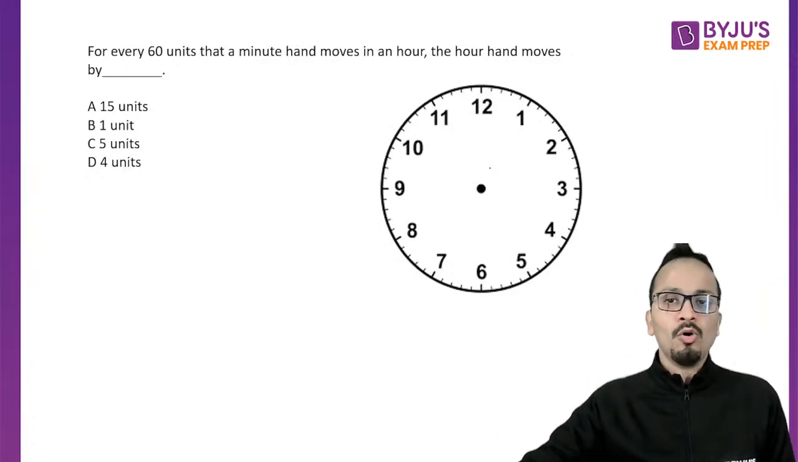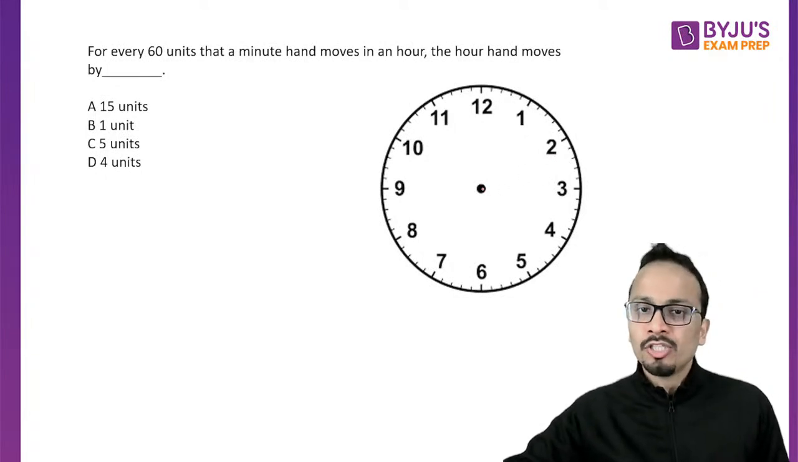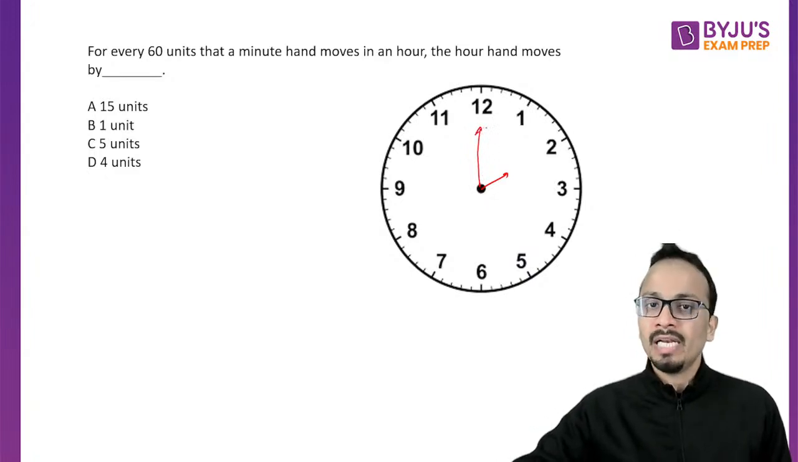If you look at this particular question, for every 60 units that a minute hand moves in an hour, obviously in 1 hour the minute hand will go once around the complete circle and return to its original position. Now let's say the time is 2 o'clock. The hour hand will be at 2 and the minute hand will be at 12. In exactly 1 hour, the minute hand will take one complete round and come back to this position.